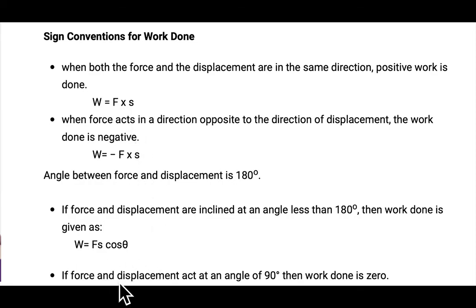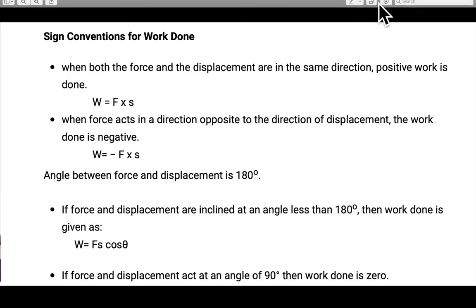But you have to learn one thing: when force and displacement act at an angle of 90 degrees, then work done is zero. Means displacement is there, force is also applied, but the angle between force and displacement is 90 degrees, then work done is zero. Let us understand all these with examples.